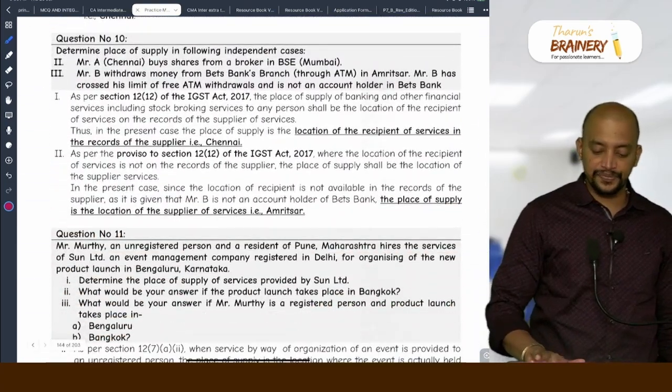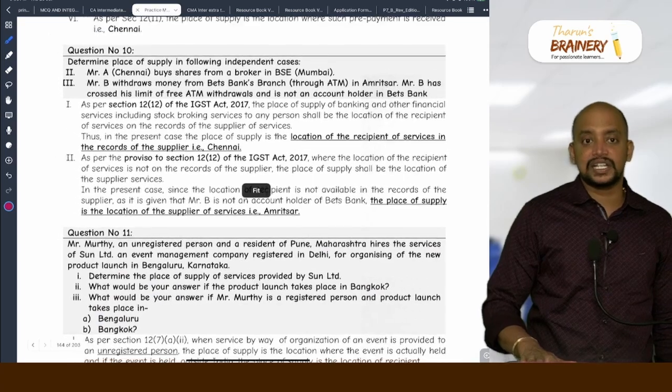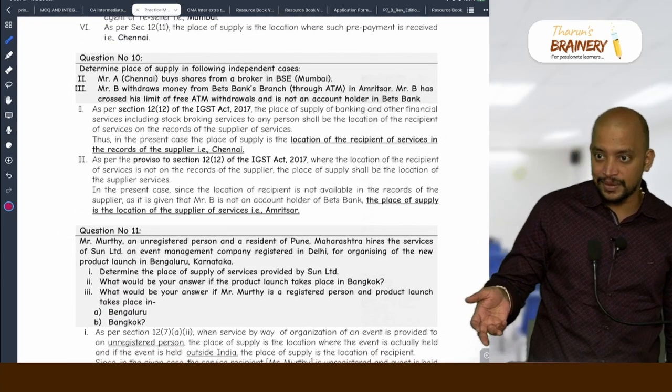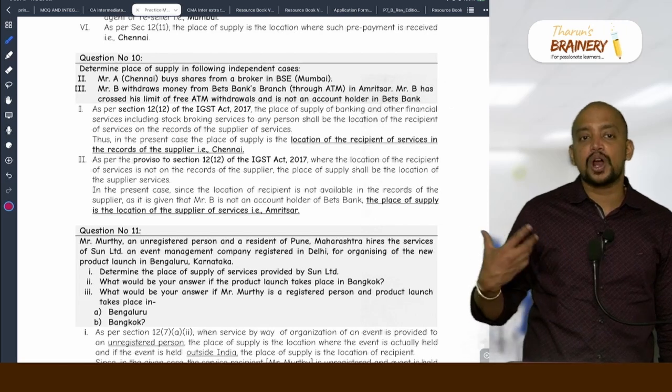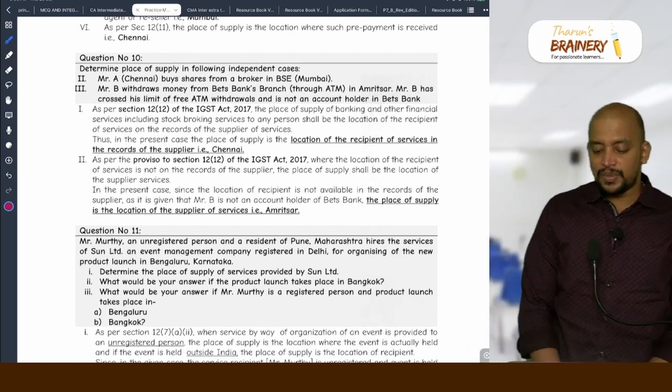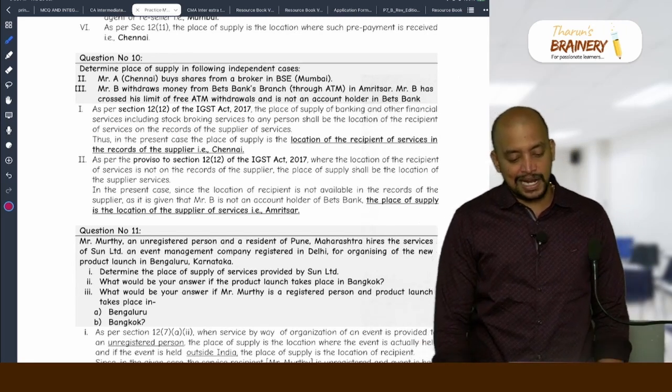Then next. See, all these are not asked. That's why I did not give reference. These are all not asked in exam. So every question is like a probable question. Okay. Then question 10. Determine place of supply in the following independent cases.